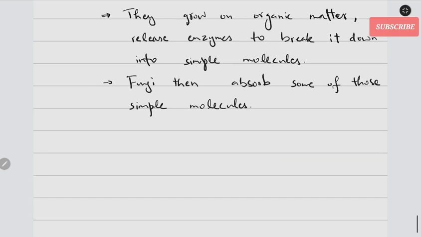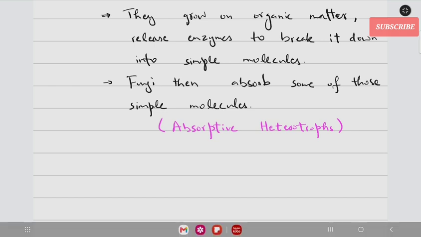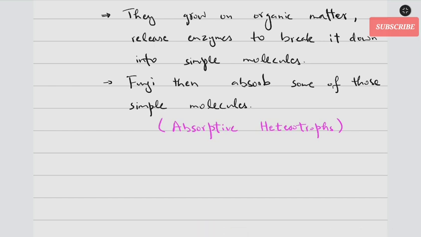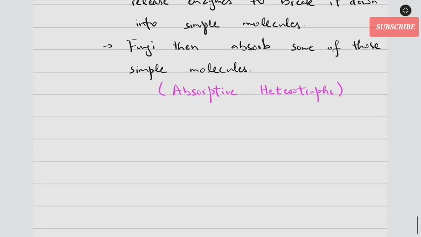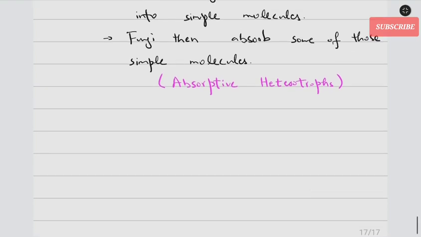That's why they are called absorptive heterotrophs. Absorptive means they absorb simple molecules by breaking down the complex organic compounds. And heterotrophs means they cannot produce their own food and they rely on other plants and animals or organic matter for their food. They cannot perform photosynthesis or any other process to make their own organic compounds.